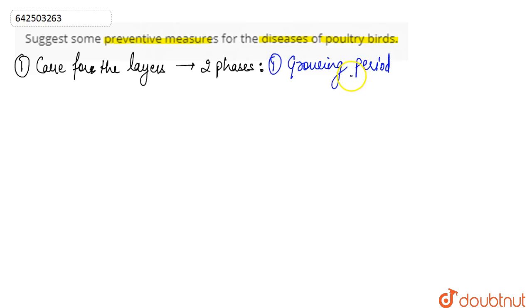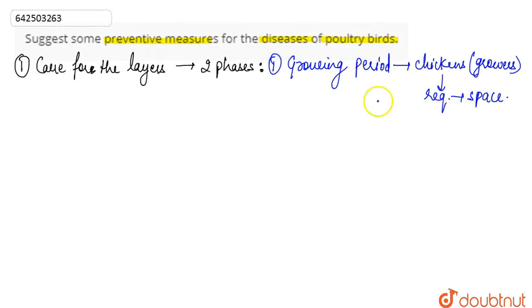During this period the chickens are called growers, and these growers require enough space. Overcrowding tends to suppress their growth, so the feed is given in a restricted and calculated manner.